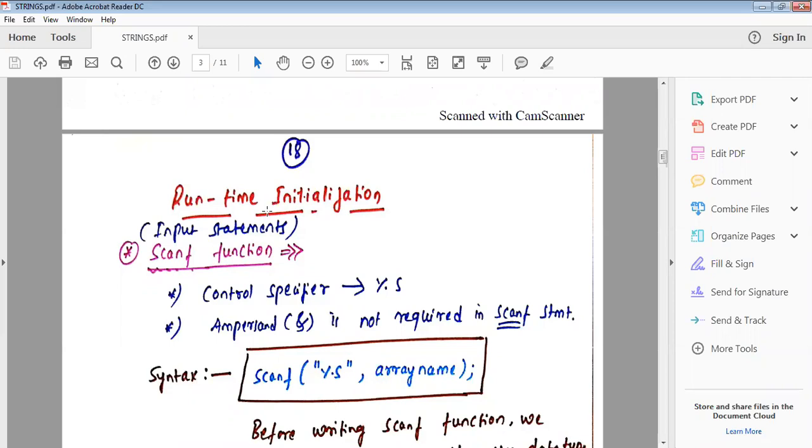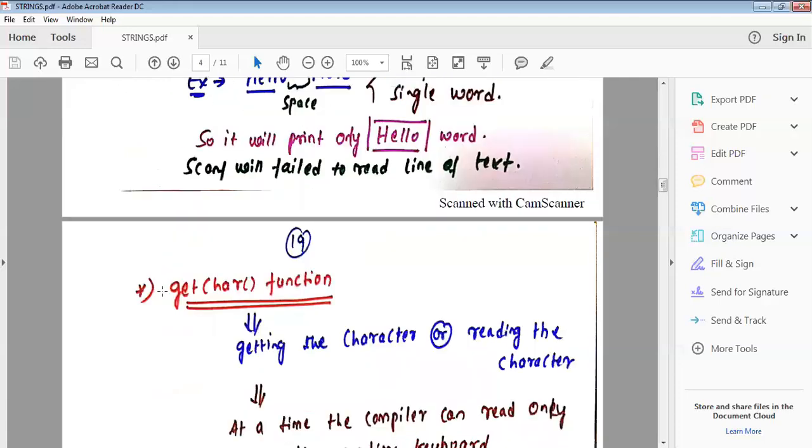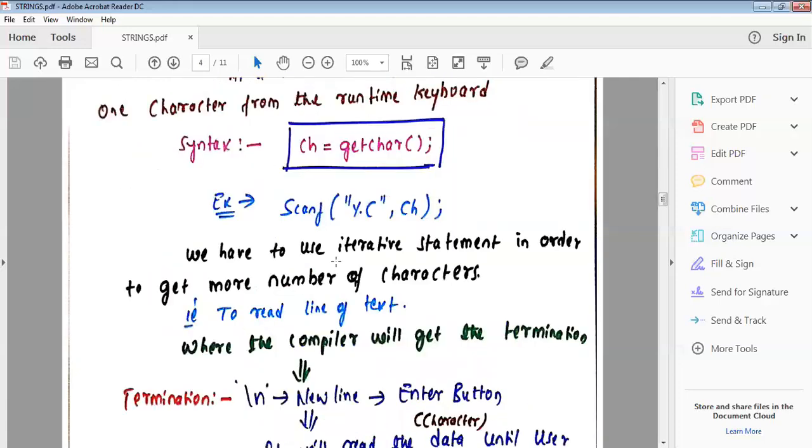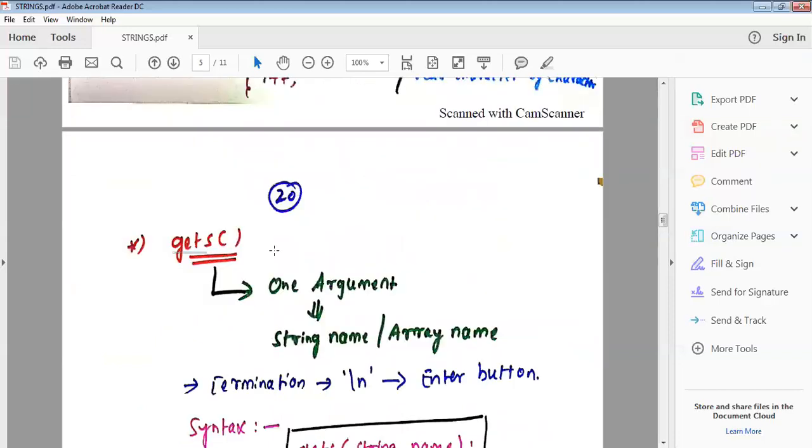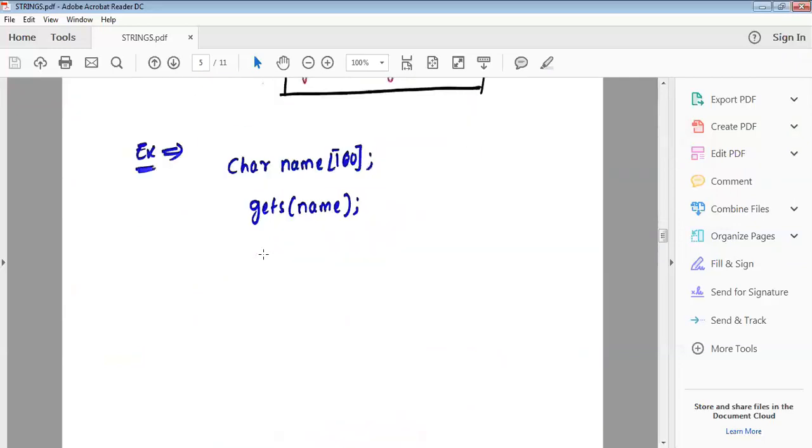You have to read the string, and for that purpose we are using the 3 input statements. All 3 input statements have their own functionality. So when do we have to use the scanf function, when do we have to use the getchar function, and when do we have to use the gets function? Okay, so these 3 functions are input statements, and likewise there are output statements.